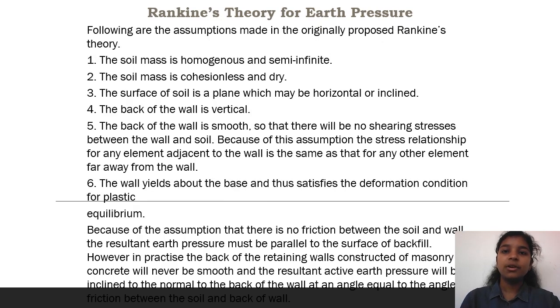Then Rankine's theory of earth pressure. Rankine proposed his theory with some assumptions. That is, the soil mass is homogeneous and semi-infinite. The soil mass is cohesionless and dry. The surface of the soil is a plane, which may be horizontal or inclined. The back of the wall is vertical. The back of the wall is smooth, so that there will be no shear stresses between the wall and the soil.